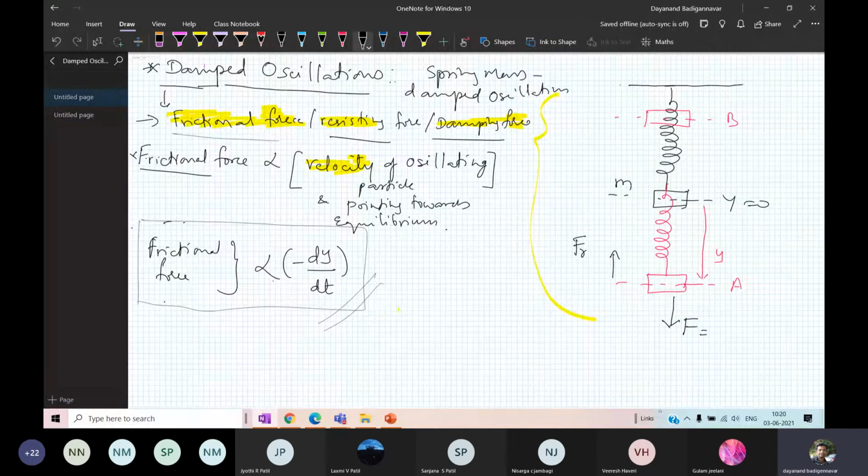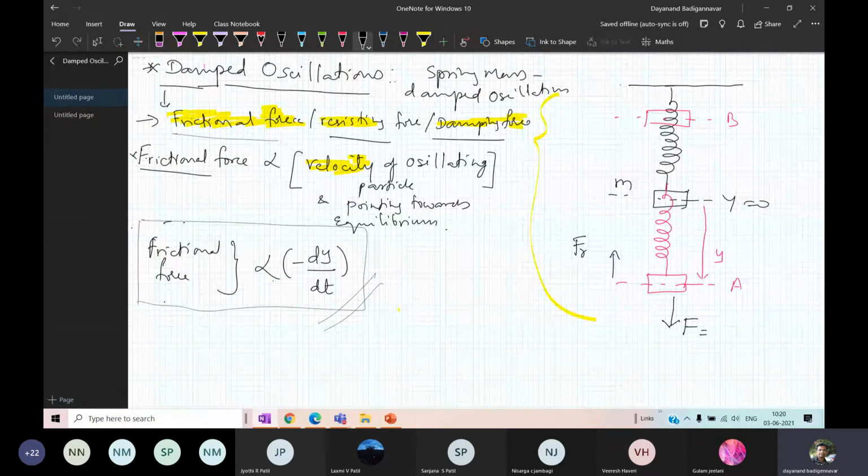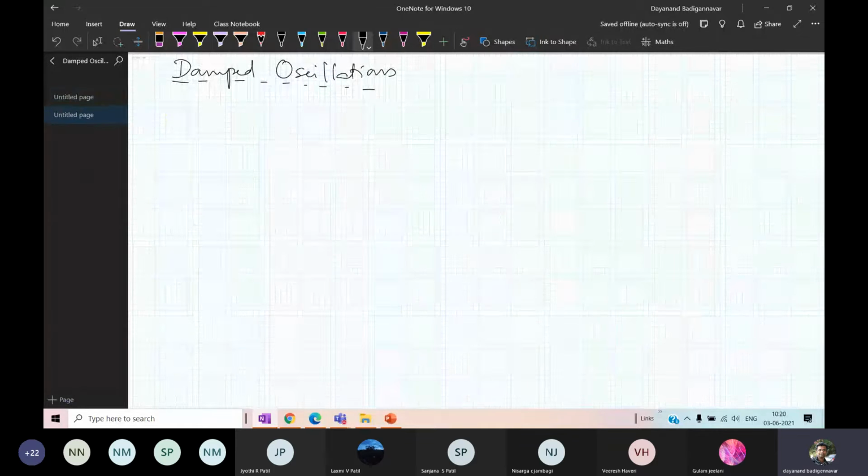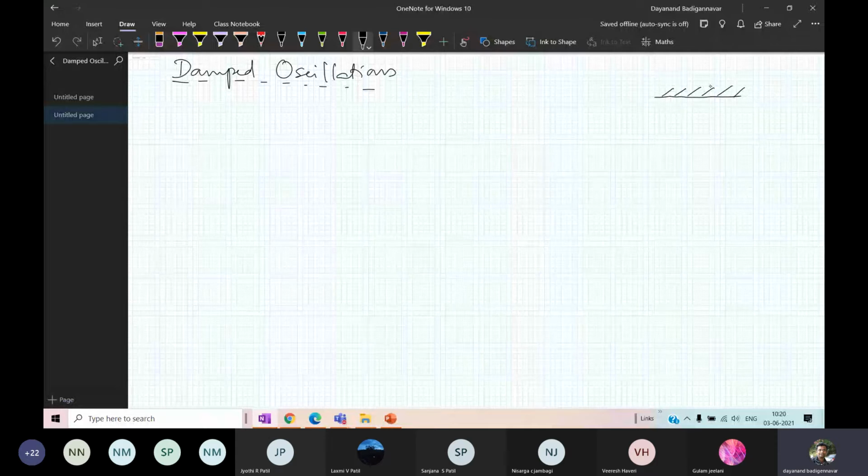So damped oscillations, what I have told you, are oscillations which die off. Now you go for the theory. I have to derive the equation for SHM. So I have a spring mass system which is oscillating like this. This is at y equal to 0. I apply a force.